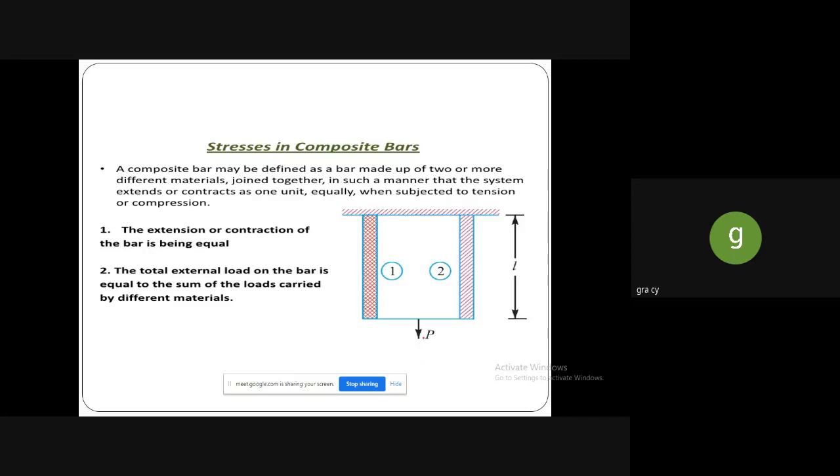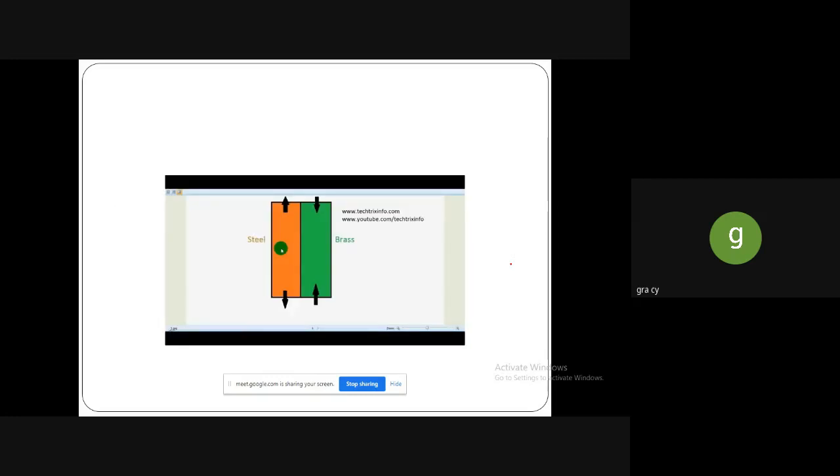So the load will act like this, and the length of the bar is denoted here, L. In this we can easily find out the tensile load. See here, this is steel and this one is brass.